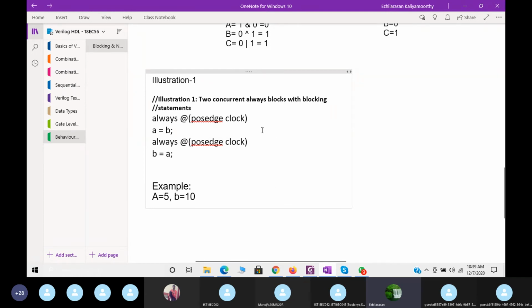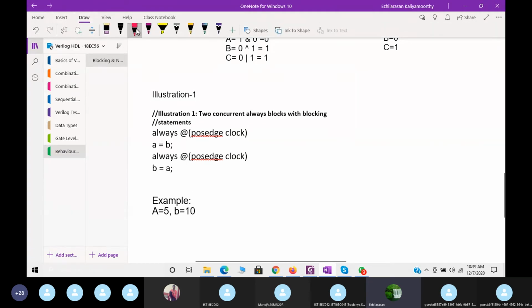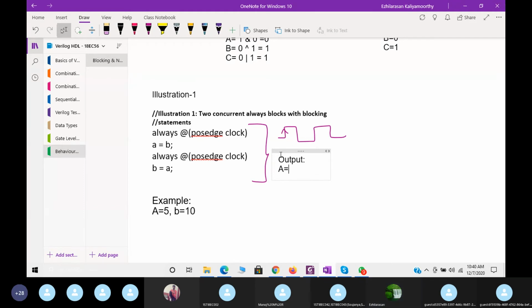Now what output will we get? Both will execute at the same time. You have to remember these 2 will execute in a single pulse. In the positive edge of the clock, both statements will execute at the same time. Now what is A? The output will be A is equal to B, in the same single cycle. So A is equal to B, which is 10. Next, what is B? B is equal to A. So what is the A value? A is 5.